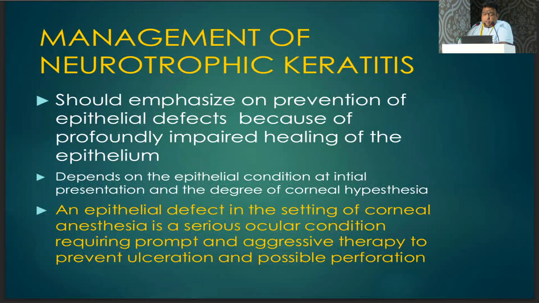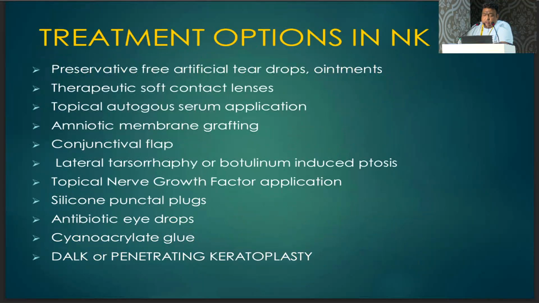Again, I will just emphasize in the management of neurotrophic keratitis, we should emphasize the prevention of epithelial defects because of profoundly impaired healing of the epithelium. It depends on the epithelial condition at initial presentation and the degree of corneal hypoesthesia. An epithelial defect in the setting of corneal anesthesia is a serious ocular condition requiring prompt and aggressive therapy to prevent ulceration and possible perforation.